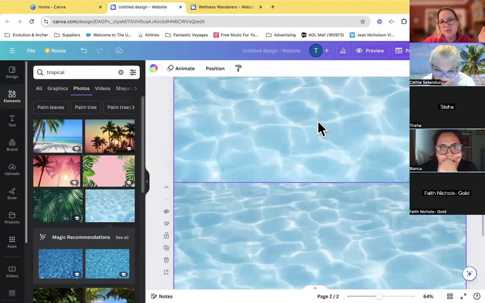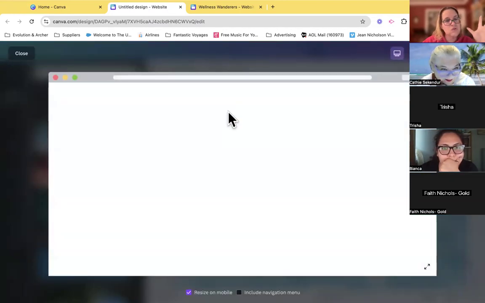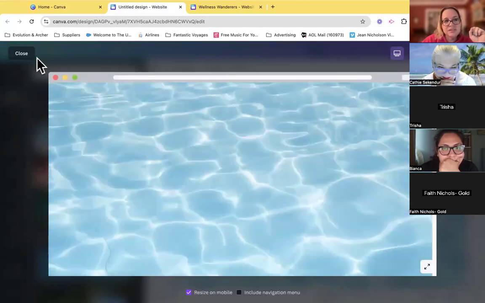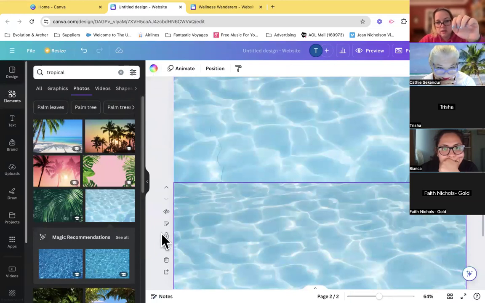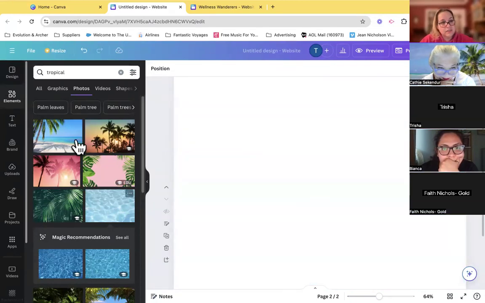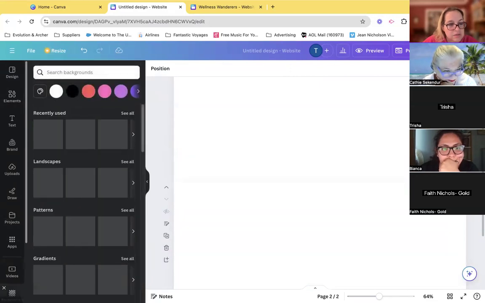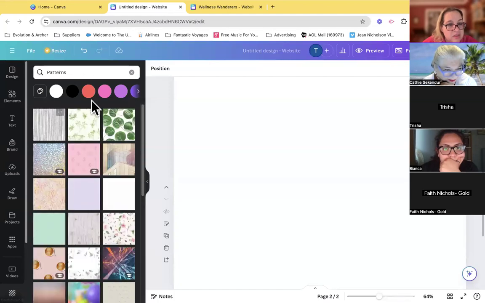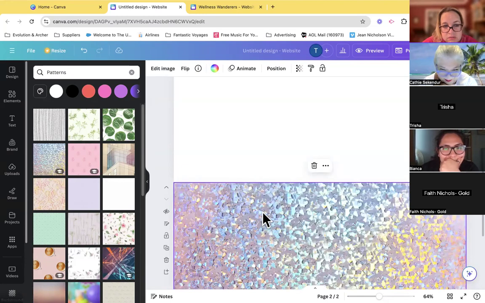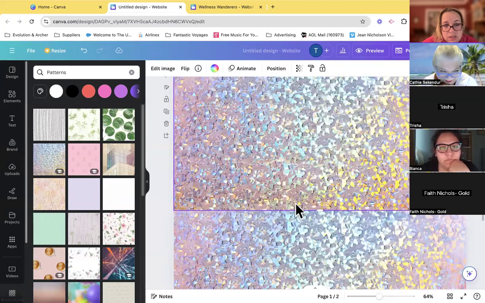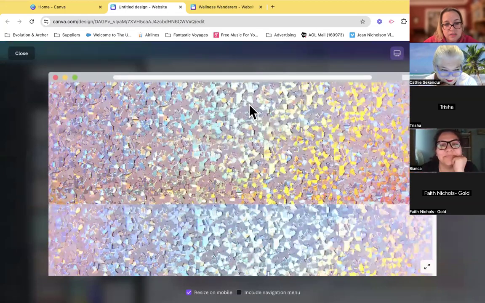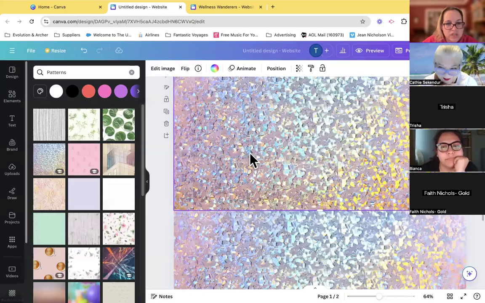Now, that might not line up the way you want. So if I click preview, I can scroll and see what it's going to look like. I don't like how that lines up, right? So instead, maybe you do a color instead. So maybe you choose a background with a pattern that you could have over and over and over again. And you want to be super fancy and glittery. I don't know. Now I can look. That one also looks like it's not going to do what I want it to do, because we don't want to see where the page joins, right?